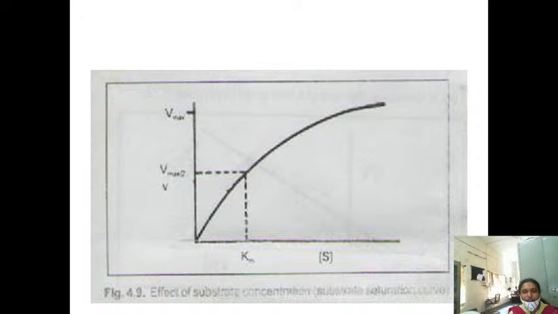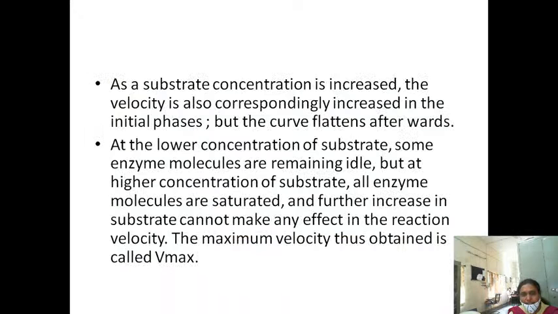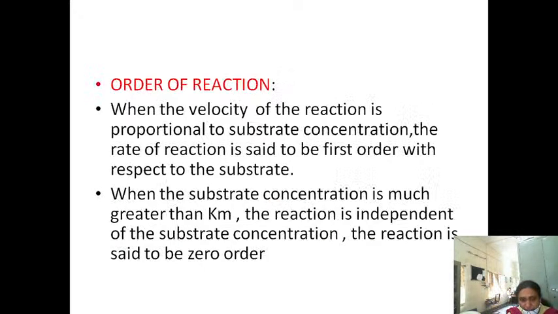concentration. So if you plot a graph between the velocity of the reaction versus the substrate concentration, a rectangular hyperbola is obtained. Why a rectangular hyperbola? Initially the rate of the reaction is directly proportional to the substrate concentration, but later on the rate of the reaction is independent of the substrate concentration, because you are increasing the substrate concentration but enzymes are not there. Okay, so this is the one, and the next one is here, order of this. Finally, this is the reaction.